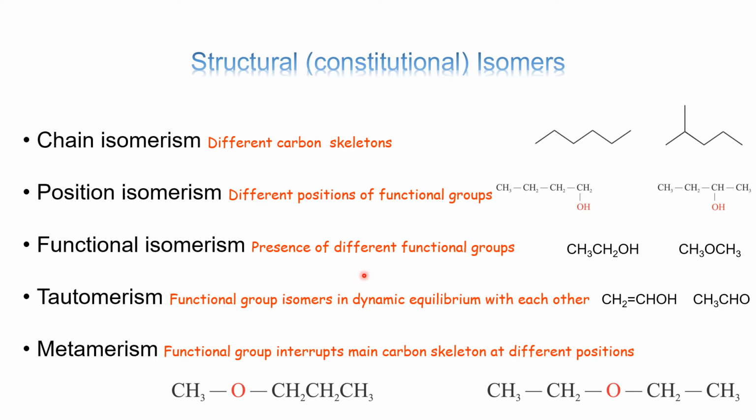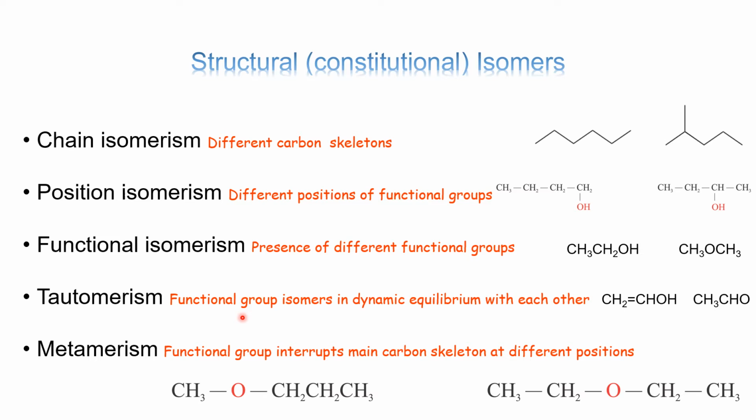Functional isomerism means same molecular formula but different functional group is present. Here if you can see there are two carbons, so it is C2H6O here also, but functional group here is an alcohol and here it is an ether.